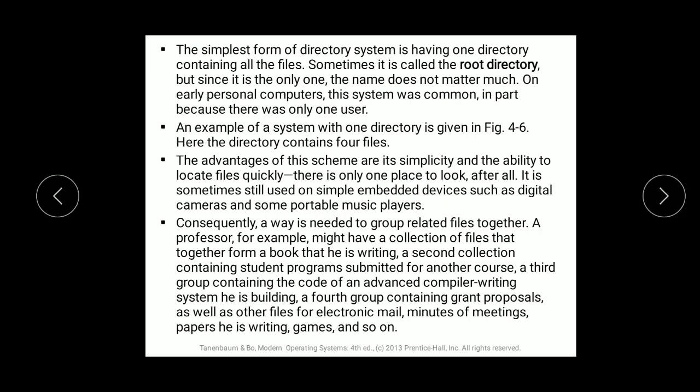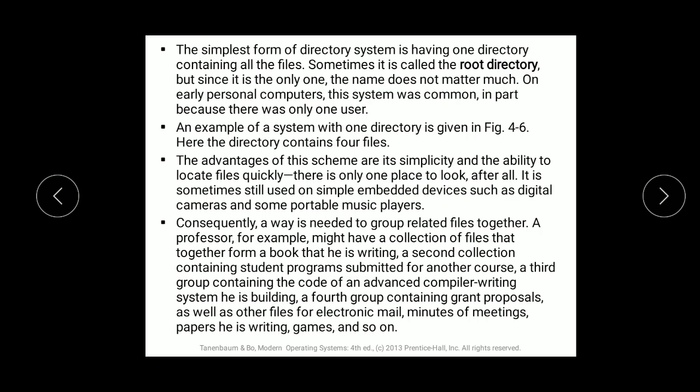It is sometimes still used on simple embedded devices such as digital cameras and some portable music players. So this single level directory system is used in portable cameras: when you click pictures, they move directly onto your memory card, and such a directory is just one single disk, and all the camera pictures are moved onto that directory.